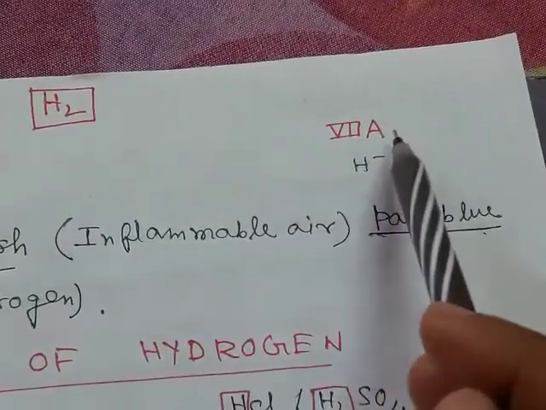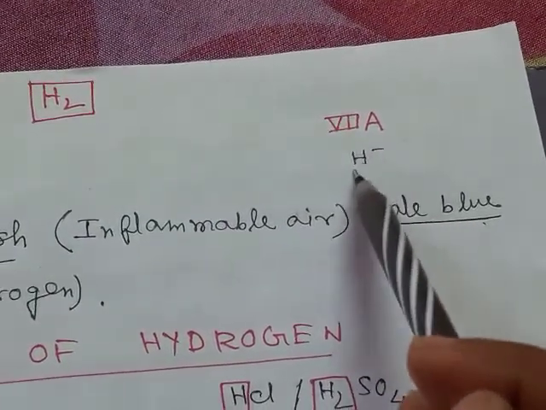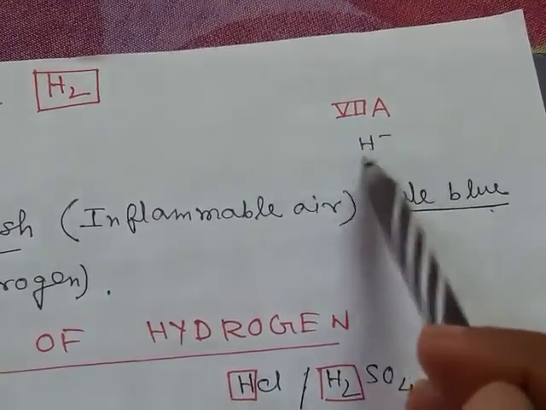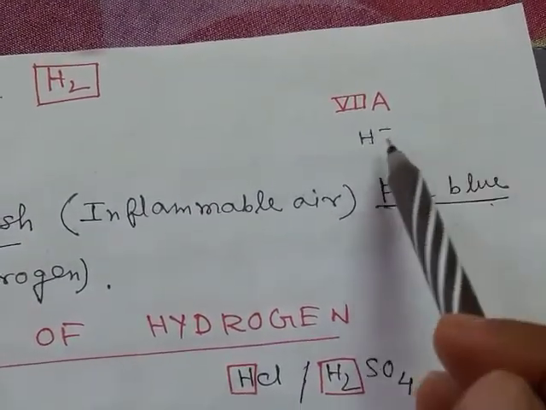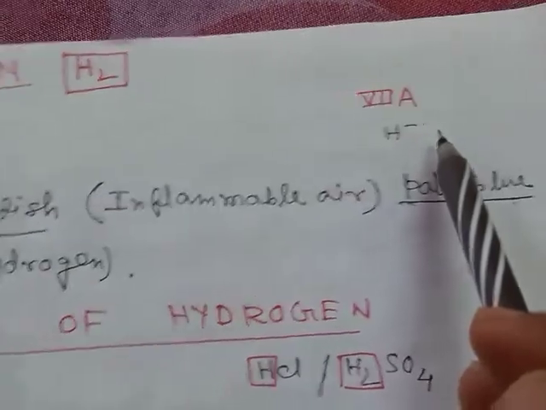nonmetals. Halogen can form halide, mononegative ions. Similarly, hydrogen also can form hydride. Also, there are other properties similar to halogen.